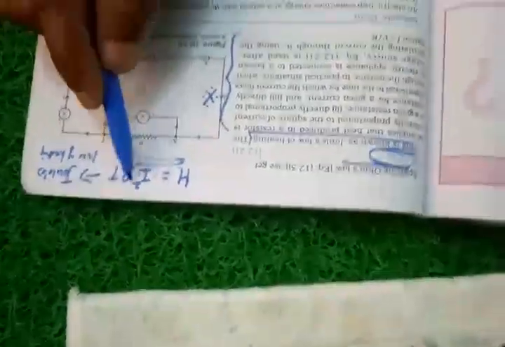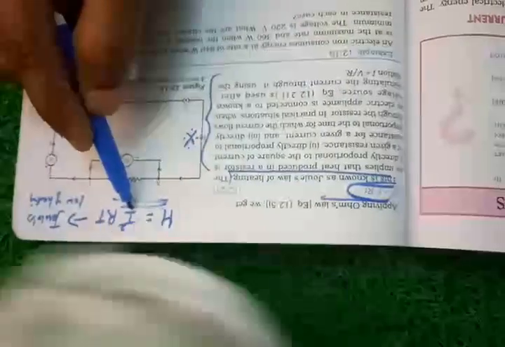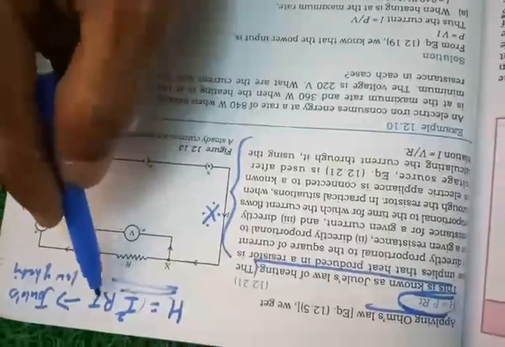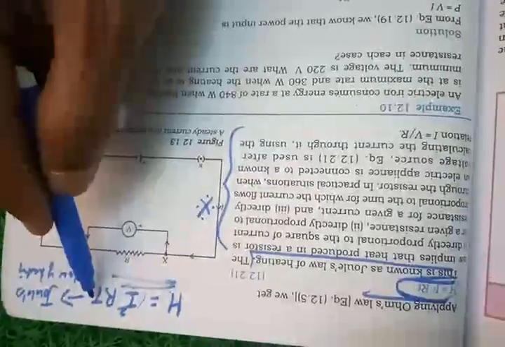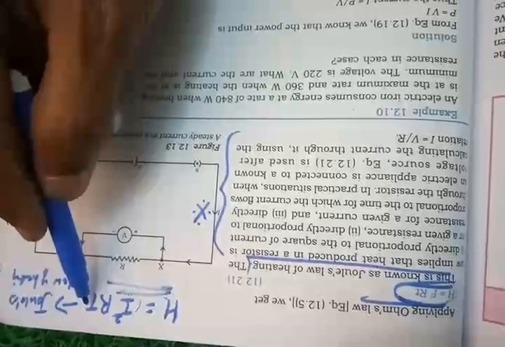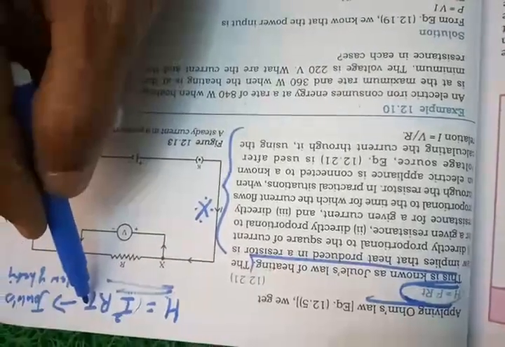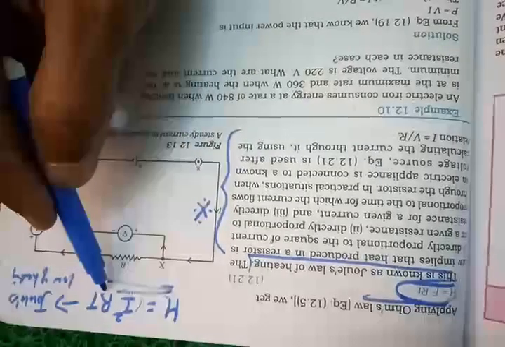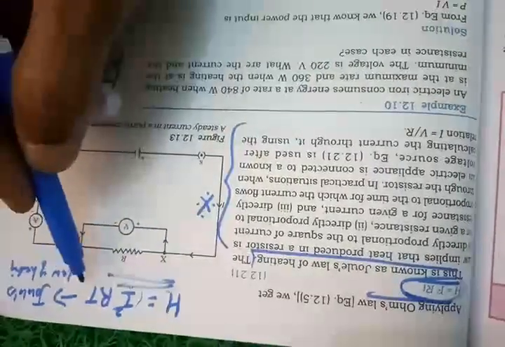The amount of heat produced in the resistor is directly proportional to the square of the electric current flowing in the resistor, directly proportional to the resistance, and directly proportional to the time for the flow of electric current in the particular conductor or resistor. This is known as Joule's law of heating. This is a familiar question that comes.